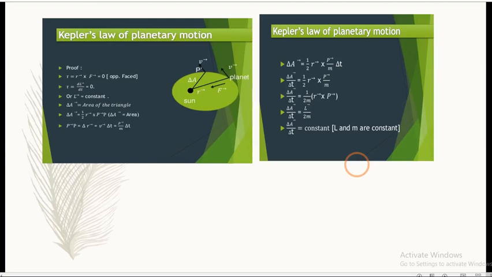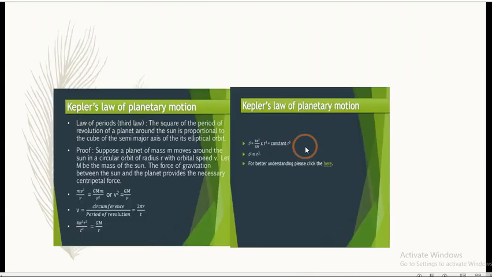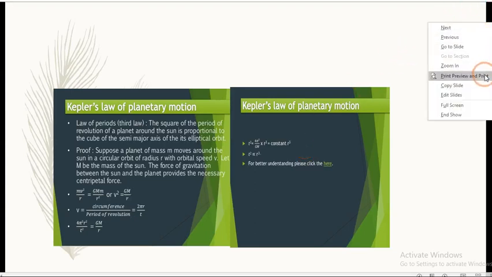In all planets, the line that joins a planet and the Sun sweeps equal areas in equal intervals of time. So delta A upon delta T is always equal to a constant. Moving towards the next law of planetary motion.